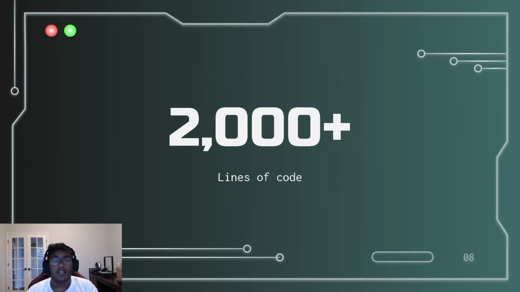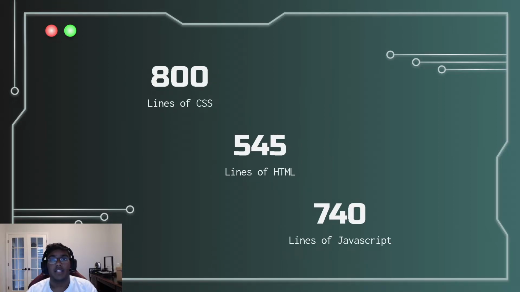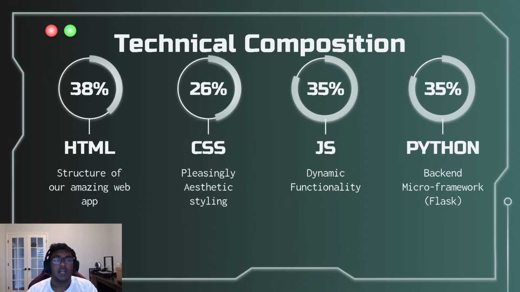Studie consists of more than 2,000 lines of code, specifically 800 lines of CSS, 545 lines of HTML, and 740 lines of JavaScript. For the technical composition, Studie consists of 38% HTML, 26% CSS, 35% JavaScript, and 35% Python. CSS creates the pleasingly aesthetic styling, JS creates the dynamic functionality, and Python helps with the backend. We'll use Flask for that.